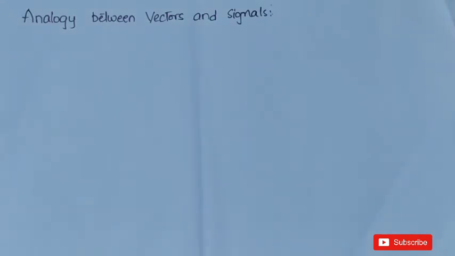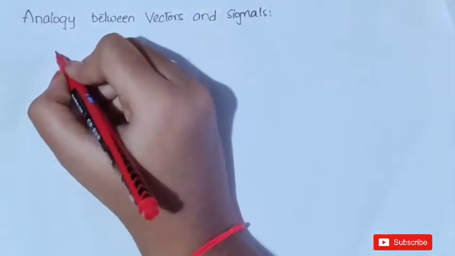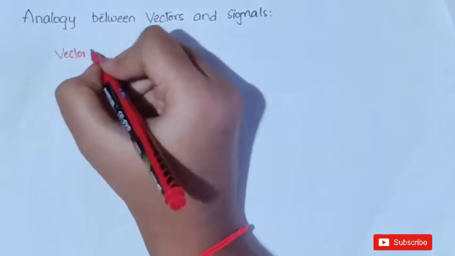What is a vector? Before going to learn about this, first let us know what a vector is. A vector is nothing but a quantity which has both magnitude and direction. A vector has both specified magnitude and direction.